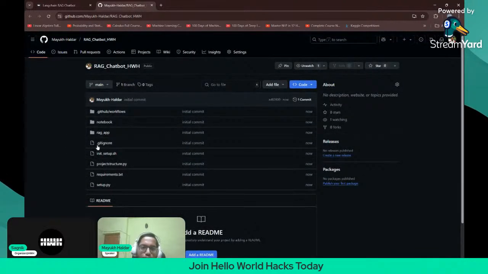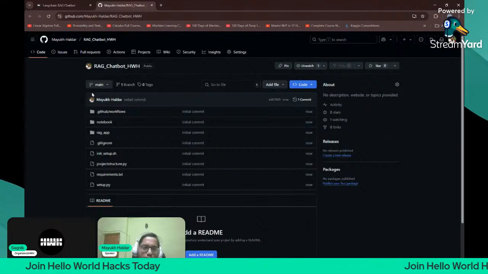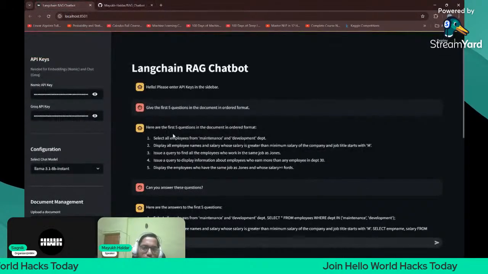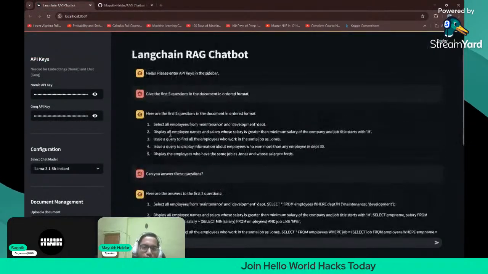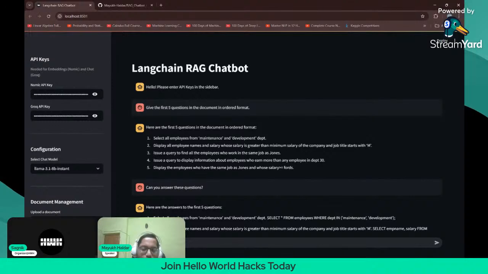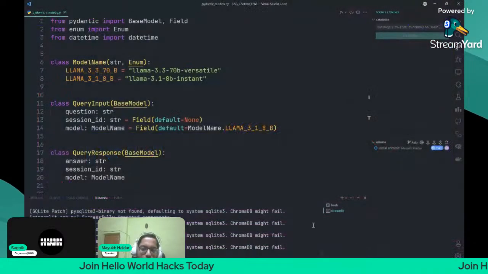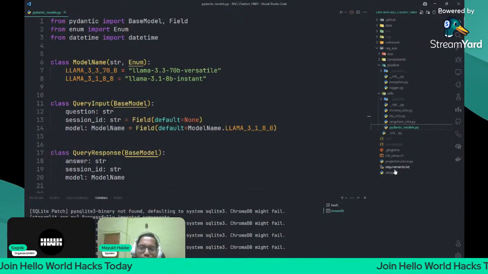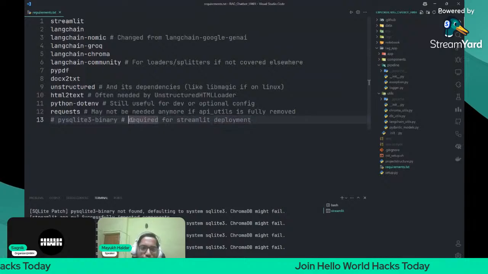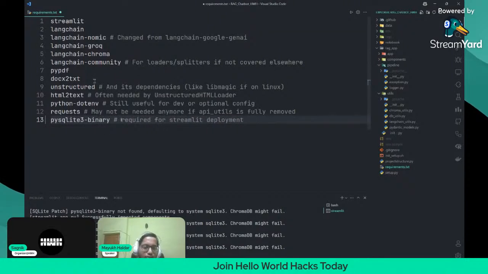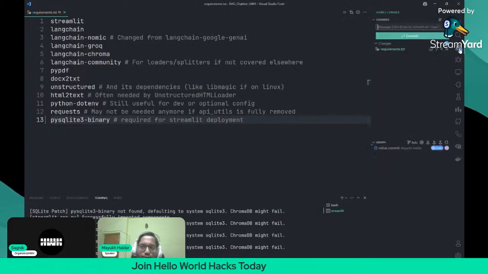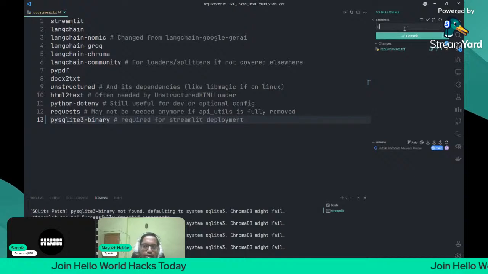Okay. So now what we're going to do is deploy this Streamlit app on Streamlit Community Cloud. This app will now be deployed in Streamlit Community Cloud. But before that, one thing I have to change. I told you previously also. This requirements.txt should be used for Streamlit deployment. So this one should be changed and then it should be committed also. Updated requirements.txt.